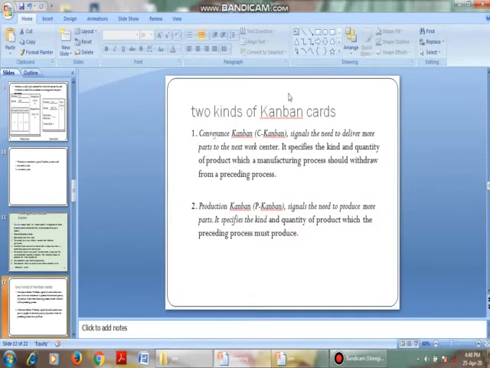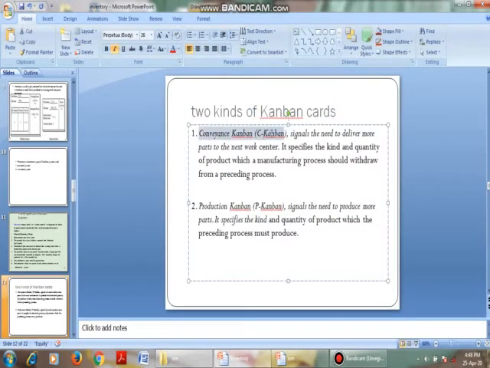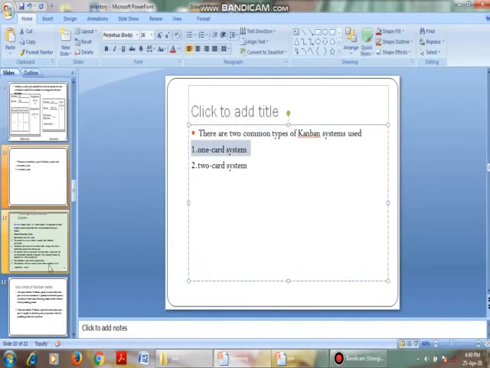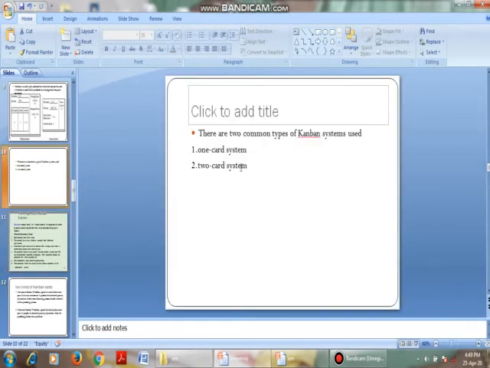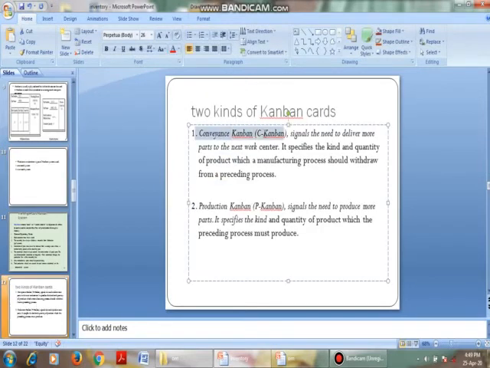Next, there are two types of Kanban systems. First one is convenience Kanban, that is C Kanban. Next one is production Kanban, that is P Kanban. As we know, the first one is the single card Kanban system here, and the second one is the two card Kanban system. The two cards are: first card is convenience Kanban, second one is production Kanban.